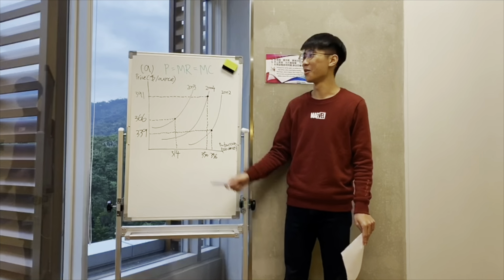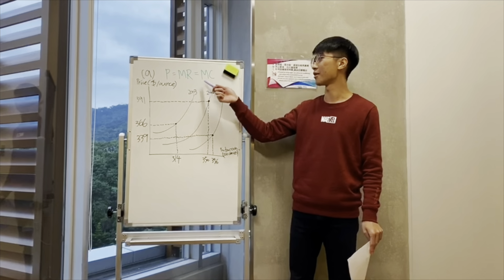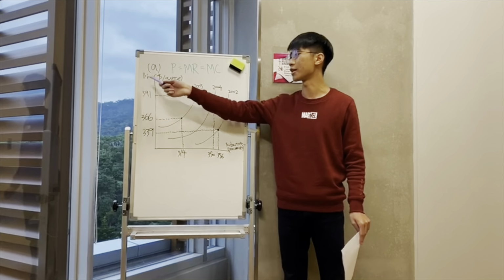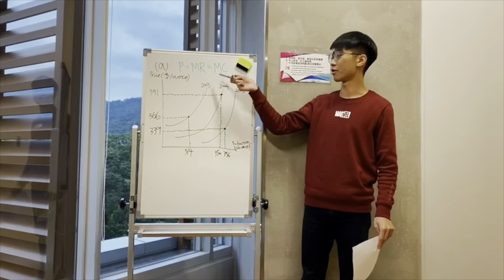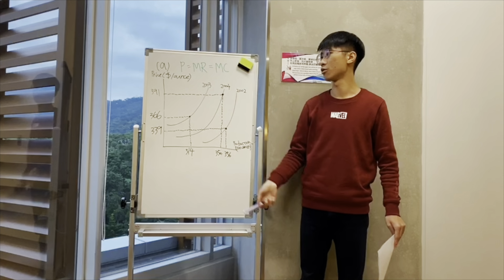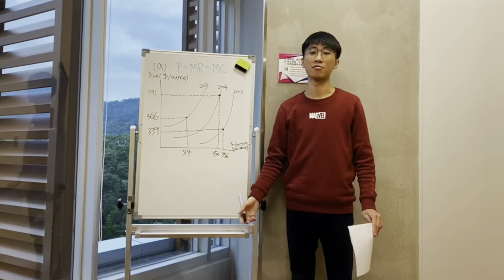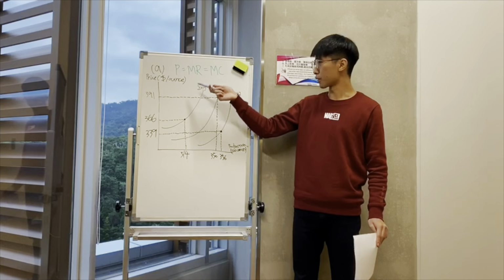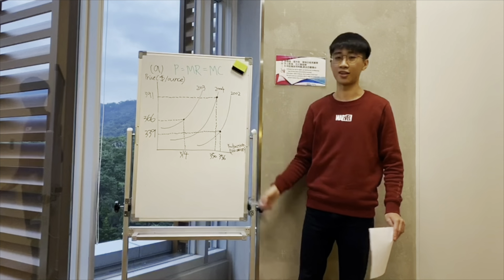Question number 2. The company produces where the marginal cost equals the selling price, and the marginal cost will equal the marginal revenue at the profit maximizing scale. So the shift among the 3 years will look like this.